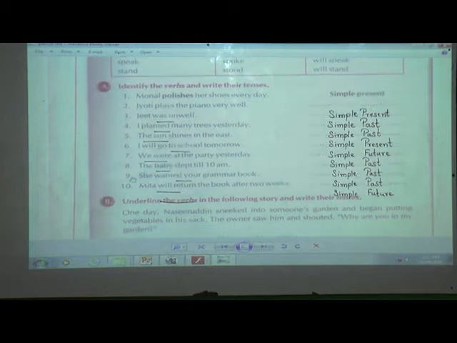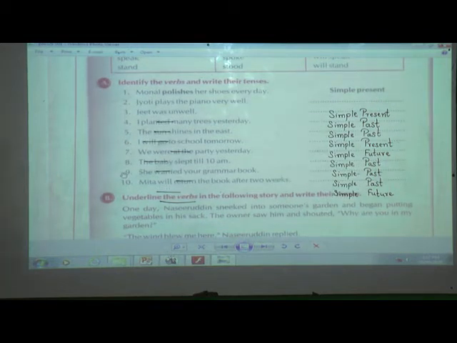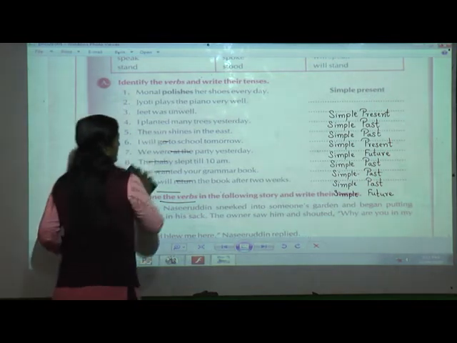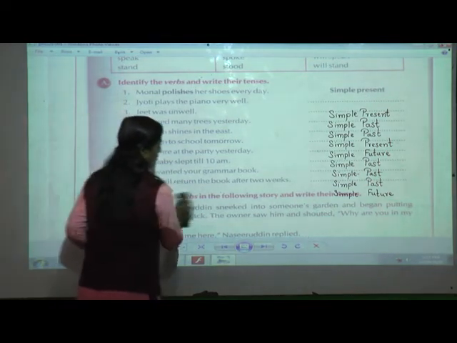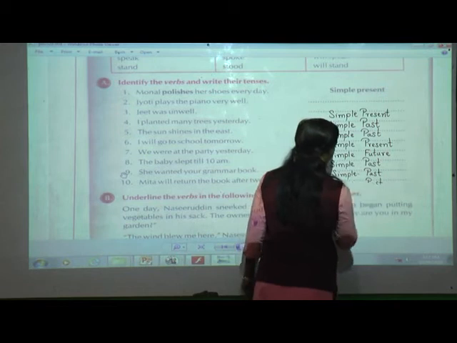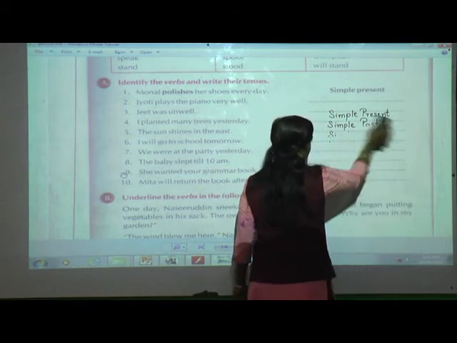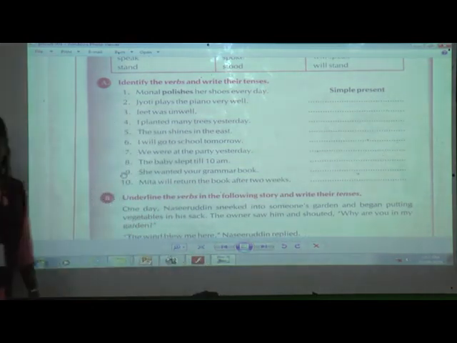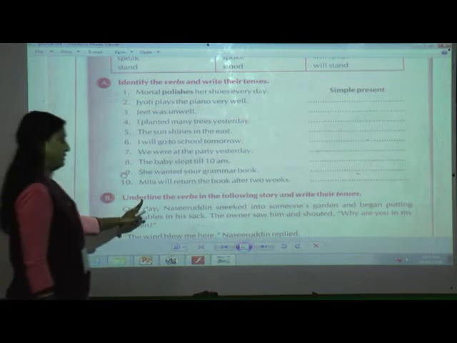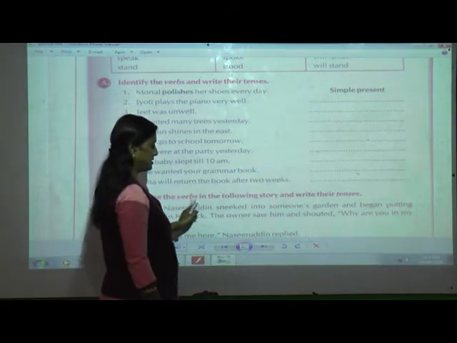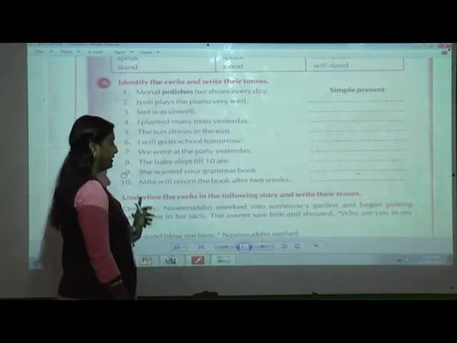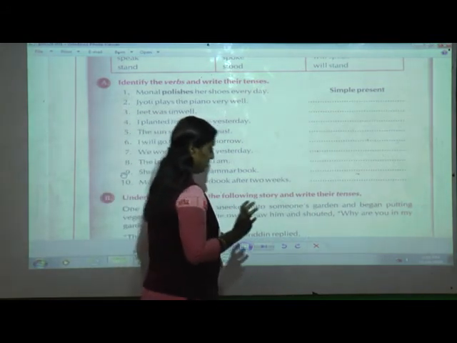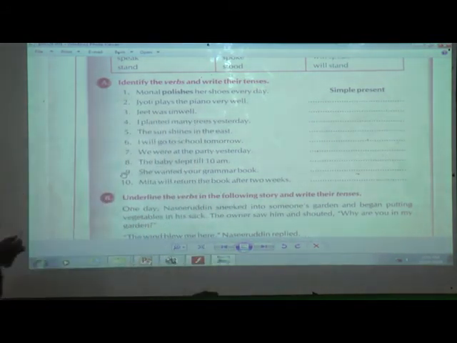I'll rub that, students. Okay. I hope that you have completed this exercise A. Those who have not done, you try on your own afterwards. Okay. What is exercise B? Now they have told that you have to underline the verbs in the following story and write their tenses. Here one story has been given, and when you underline it, you have to write the tense.